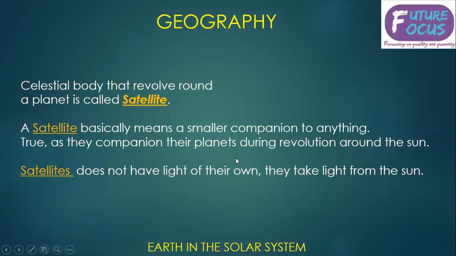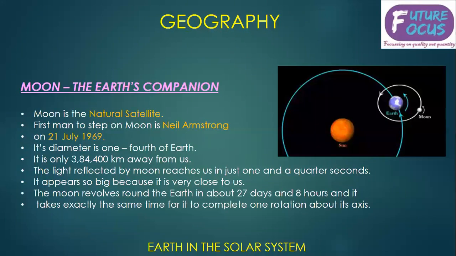A celestial body that revolves around a planet, when something is revolving around a planet, is called a satellite. Satellite means basically a small companion to anything, right? A companion to the planet, because it is a companion to the planet which is revolving around the sun. So a satellite does not have its own heat and light. They take heat and light from the sun.